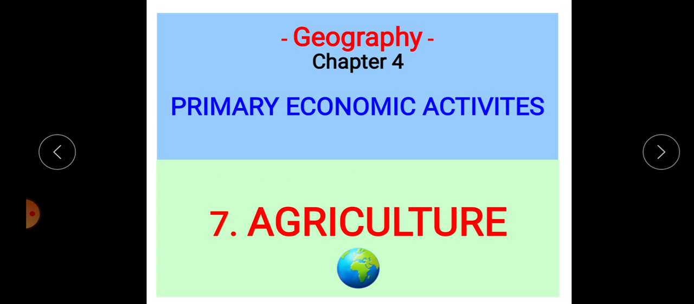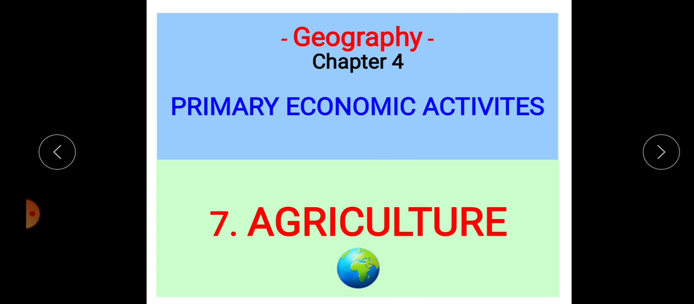We discuss chapter 4 and the last point of this chapter, that is primary economic activities. In this video: agriculture is one of the important primary economic activities in the world. Maximum population in the present world is directly or indirectly associated with agricultural activities.